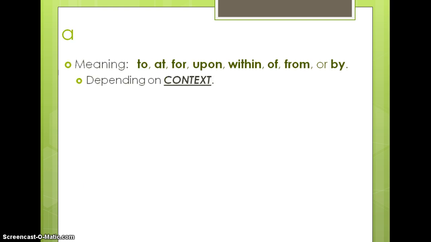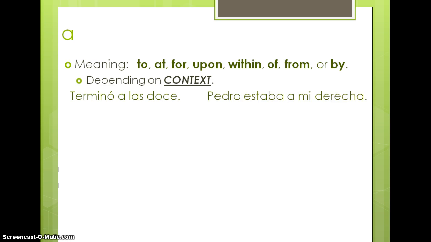So starting with a. As you can see, a can mean a variety of different translations into English. How do we know which one? Well, it depends upon the context. We have to be very aware of what the sentence means. Terminó a las 12. So it ended at midnight. Pedro estaba a mi derecha. Pedro was at my right or to my right.